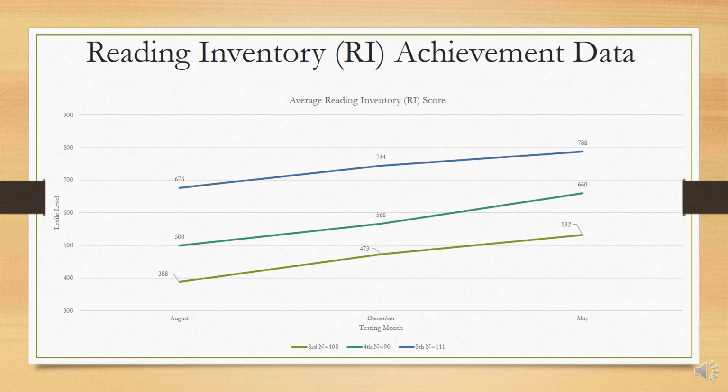Now we are looking at our reading inventory, or RI, achievement data. Our reading inventory data is showing positive trends. The Lexile levels are increasing over the past school year. We see third grade's Lexile average being a 388, and they increased that to a 532. Fourth grade's starting Lexile level in August was a 500, and it increased to 660 in May. And then in fifth grade, the Lexile average was 676, but in May, the Lexile average was 788.